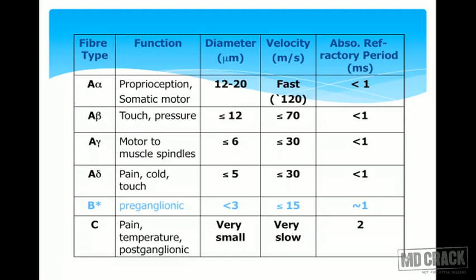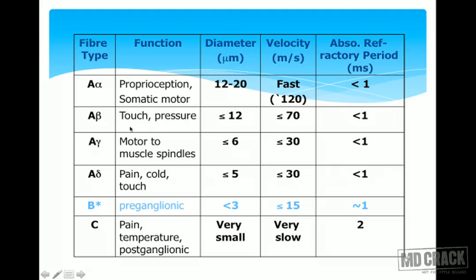Now here we see the different types of nerve fibers. As I told you, the nerve fibers are divided into different types depending upon their conduction velocity, mainly myelination. So A alpha fibers, if you look at this table, what is their function? They carry proprioception and they are somatic motor fibers. Their diameter is maximum, 12 to 20. These are myelinated fibers. What is the velocity at which they conduct? They conduct at the fastest velocity, 120 meters per second, right? And they have an absolute refractory period of less than 1 millisecond.